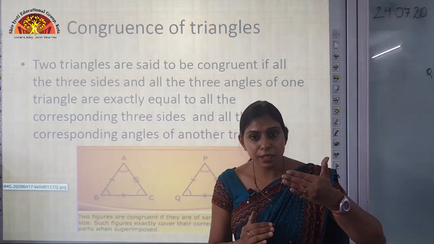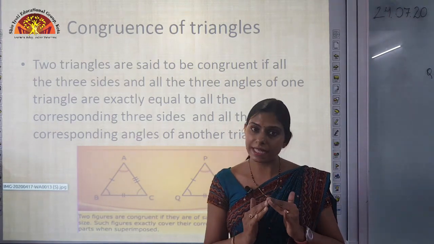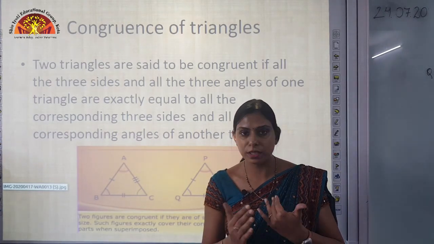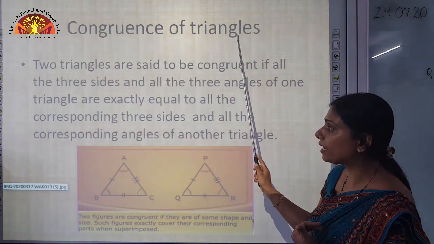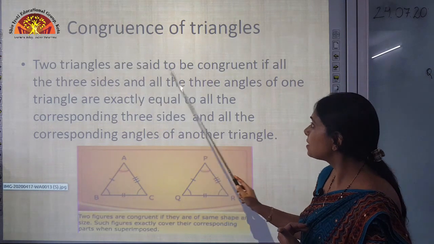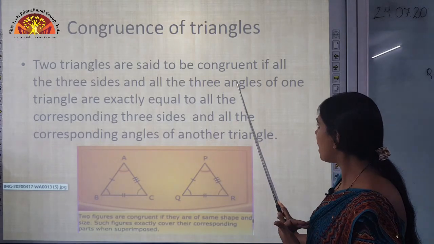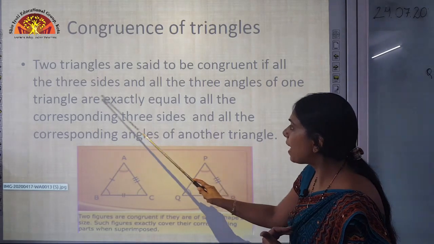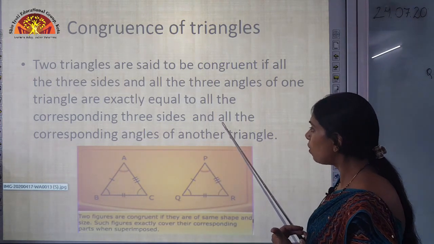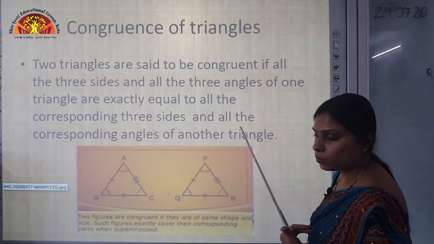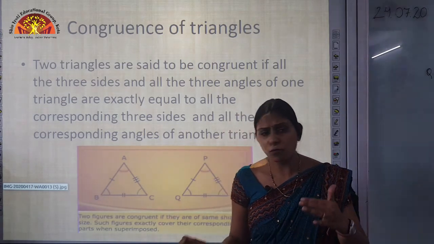As I have already explained what congruence is, when two figures are exactly superimposed or coincide with each other, then we say that they are congruent to each other. In a similar manner, when we are talking about the congruence of triangles, two triangles are said to be congruent if all the 3 sides and all the 3 angles of one triangle are exactly equal to all the corresponding 3 sides and all the corresponding angles of another triangle. Is it clear, students? If you are using the word congruent over here, what is the meaning of congruent?